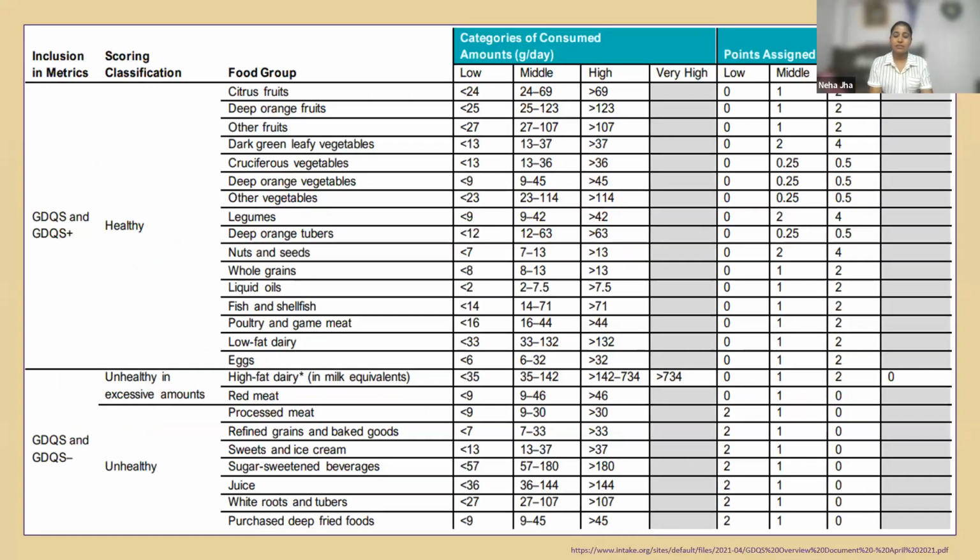About the GDQS system. It is a food-based metric consisting of 25 food groups: 16 healthy food groups, 7 unhealthy food groups, and 2 food groups, red meat and high-fat dairy, that are unhealthy when consumed in excessive amounts. For 24 of the GDQS food groups, 3 ranges are used in scoring the metric: low, medium, and high. For 1 food group, high-fat dairy, 4 ranges of consumption are used: low, medium, high, and very high. The points of the healthy food groups will increase for each higher quantity of consumption category, and the points of unhealthy food groups will decrease for each higher quantity of consumption.